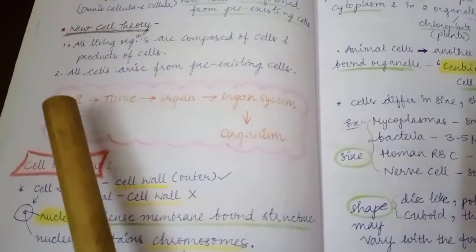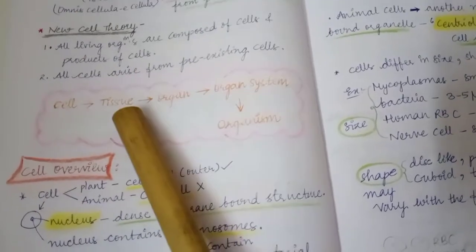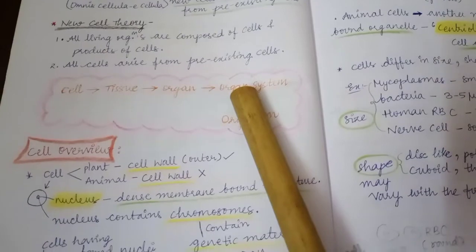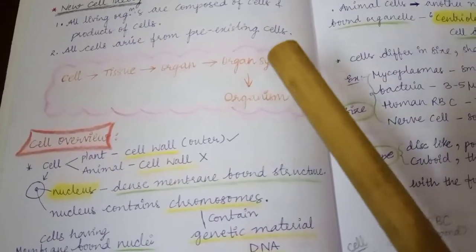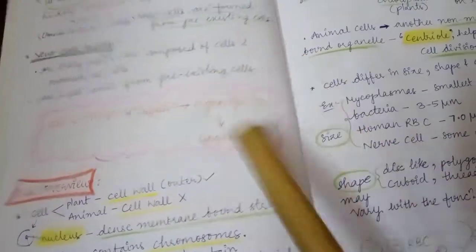So we can see the level of organization, that is cell, group of cells form tissue, group of tissues form organ, group of organs form organ system, group of organ systems form a whole organism.